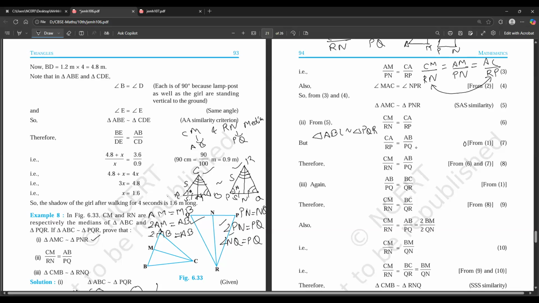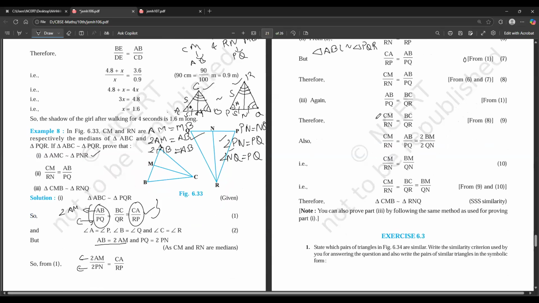Okay, so QN will be equal to NP, right? QN is equal to NP. Yes, that is true. Two equal halves meaning they will both be equal. So 2QN will be equal to QP, right? So 2PN is equal to PQ. Yes, that is true. That's what we did, right? 2AM by 2PN is equal to AB by PQ.